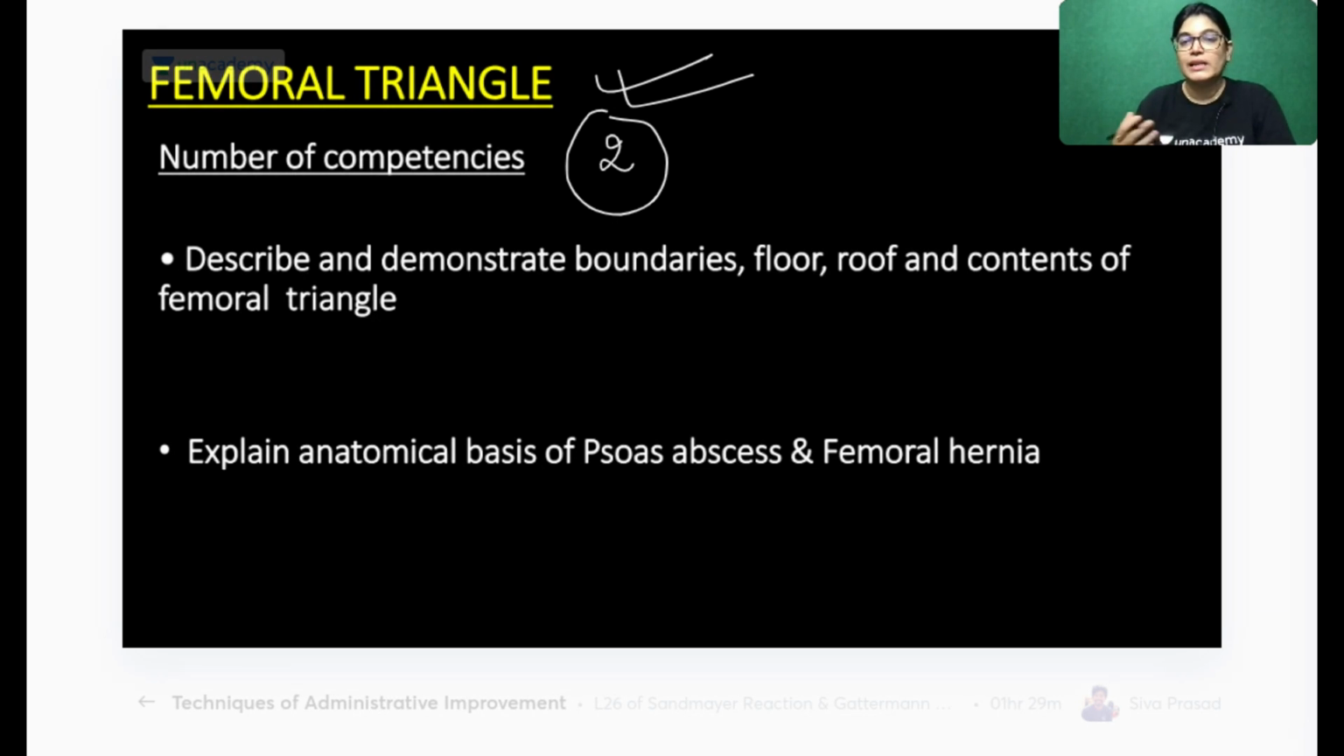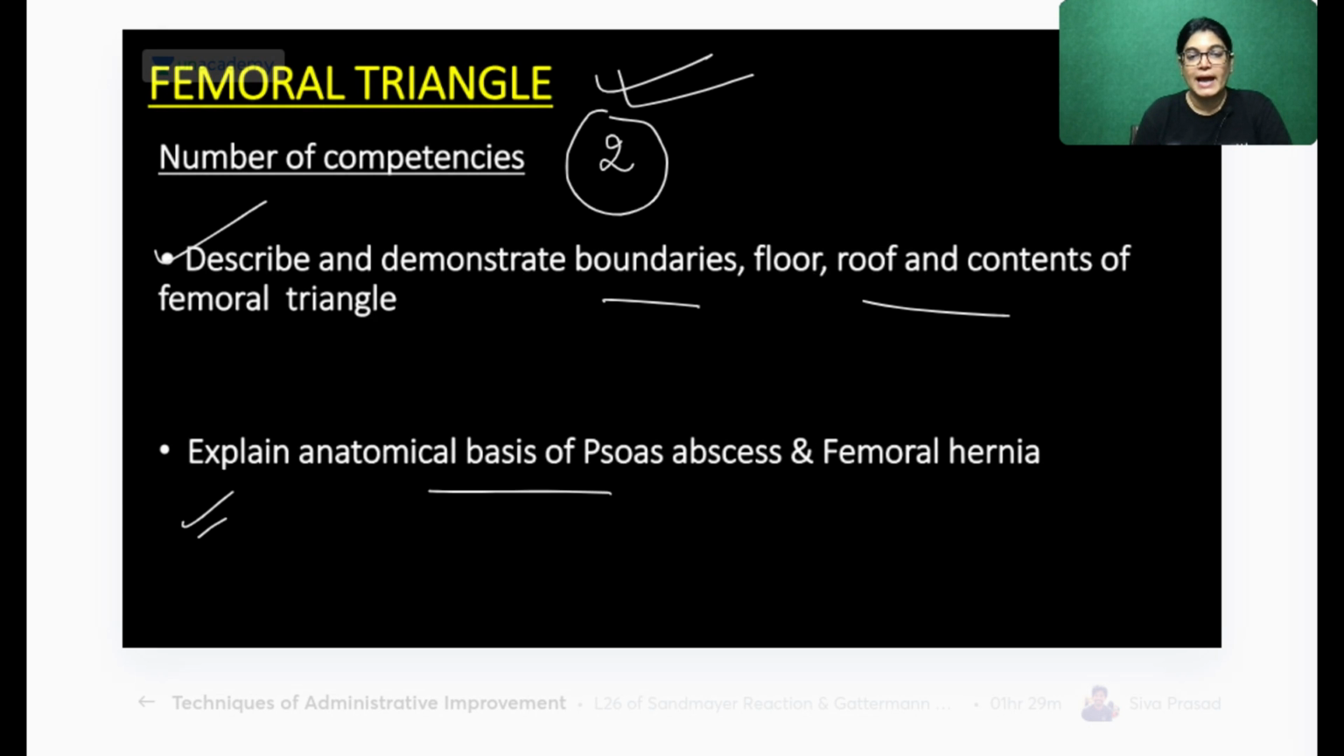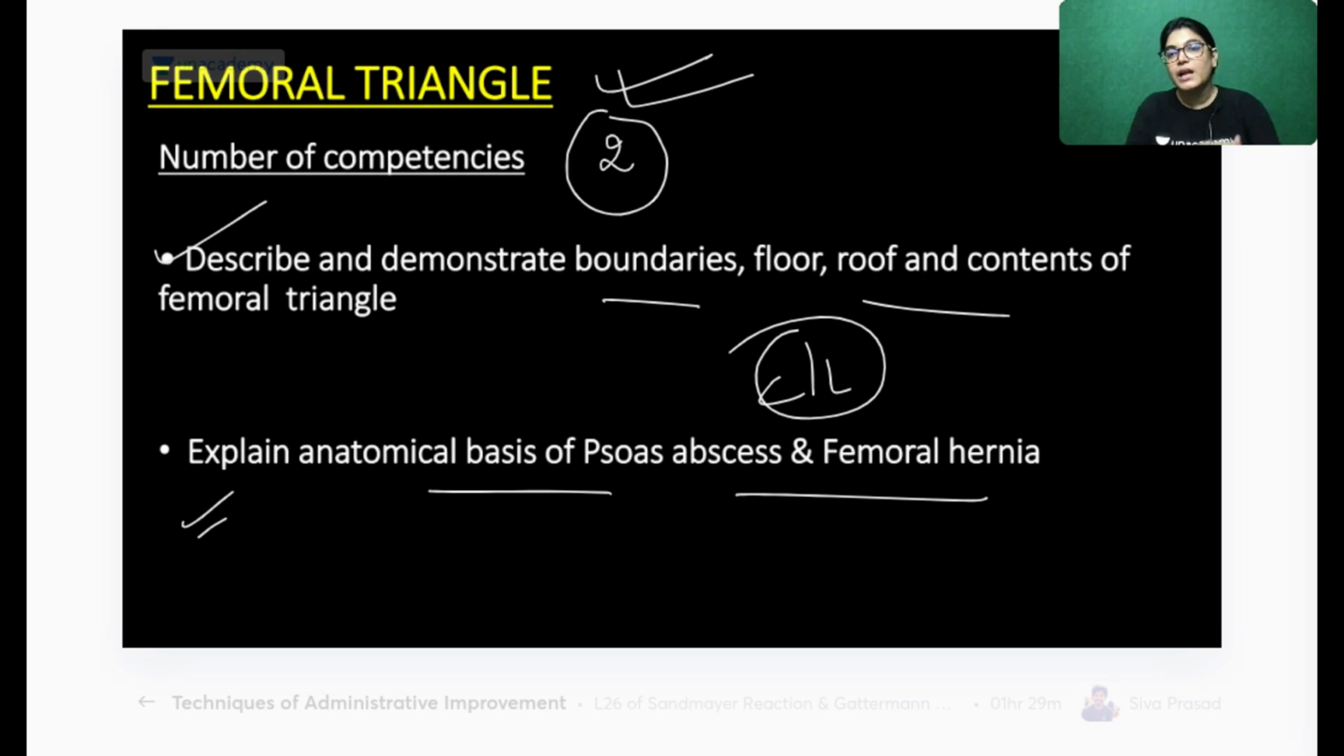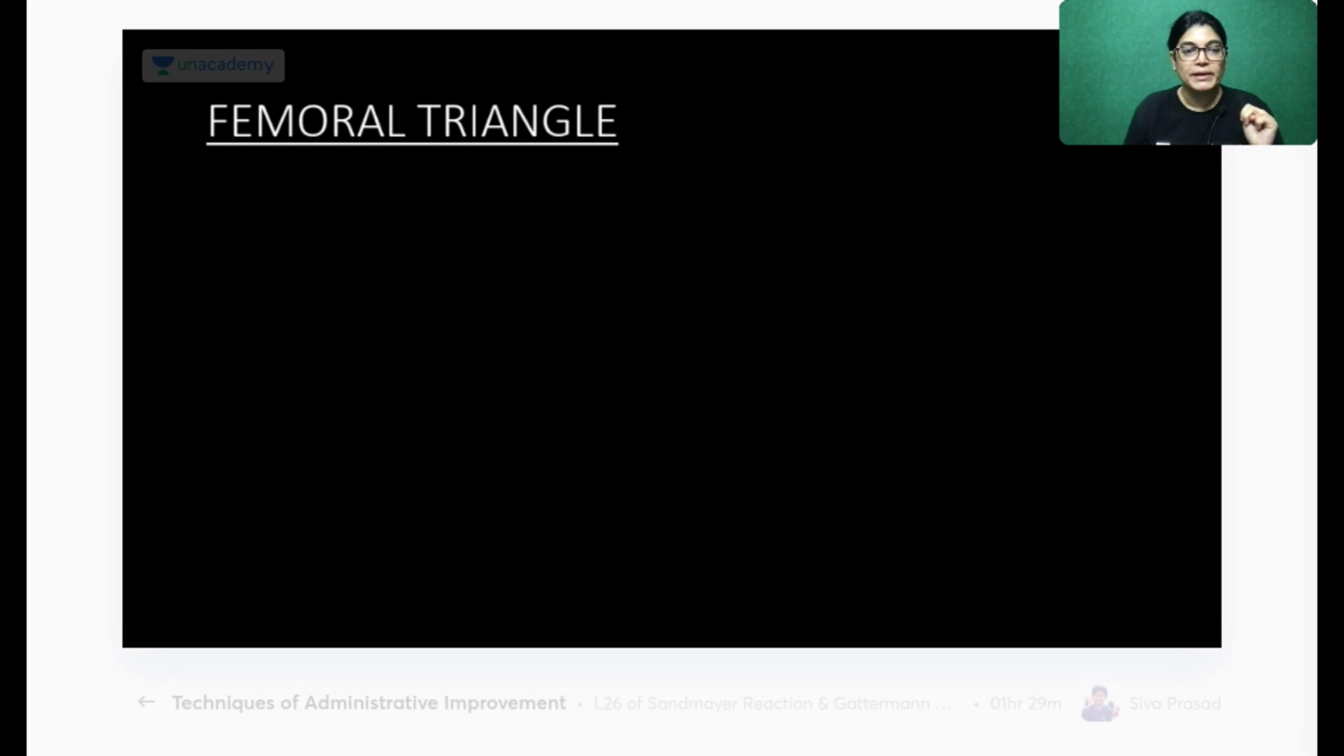Okay, so here I will like to induce in between cadaveric images to make you understand when I have done with the theory part. So number of competency is two. One is that you have to know boundaries, floor, roof, and content. And the other is you have to also know the anatomical basis of femoral hernia and psoas abscess. So psoas abscess and femoral hernia was the clinical anatomy which was related to the topic of femoral triangle. So we are now going to achieve these two competencies. So let's start with the femoral triangle.